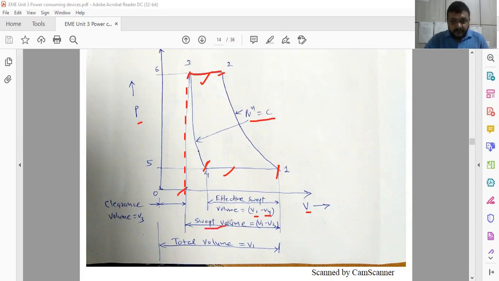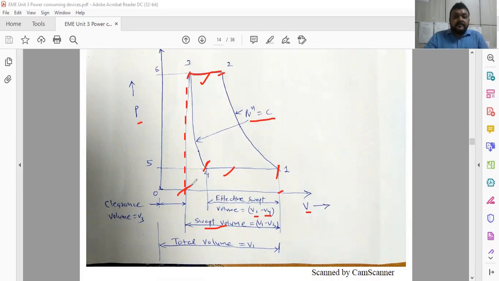So actual swept volume is V1 minus V3. V1 is this one and this one is V3. So this is the swept volume.